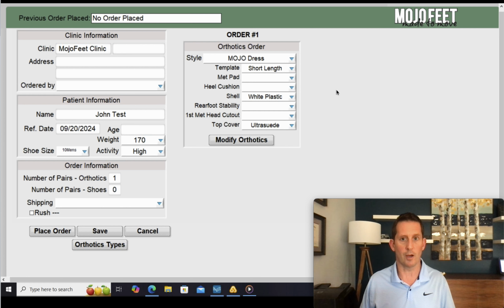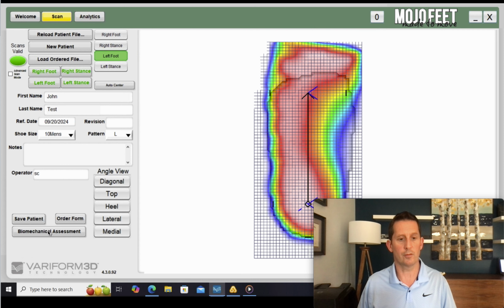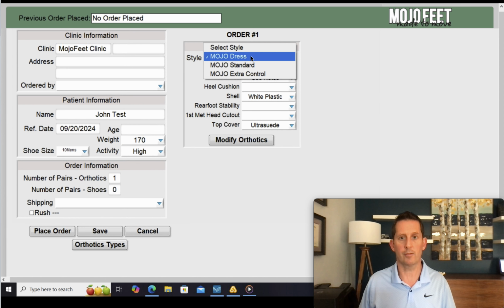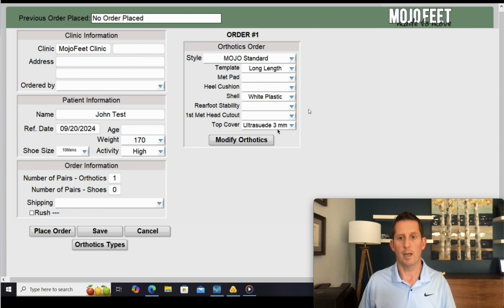However, we do have them as options, but what we do ask is that because they are so rarely used, if you do select one, we want you to put C notes, and then you're going to go back to the notes section here and write whatever modification that you want. Okay? So the options are all there, but 80 or 90% of your orthotics are going to be Mojo standard, and then you're just picking a top cover. Speaking of top covers, let's talk about the different types we have.